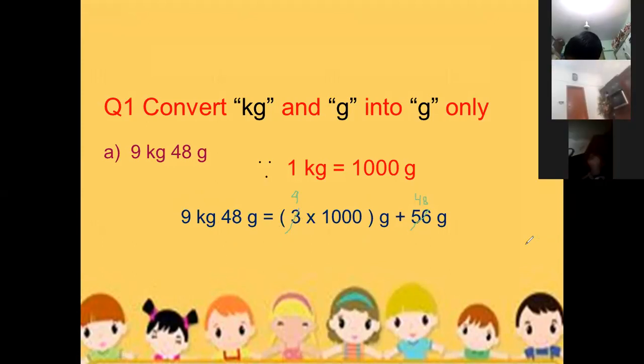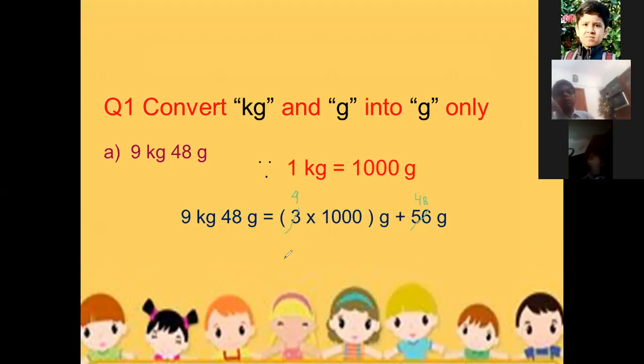No, 9 multiplied by 1000. Mohammad Usman, beta, you tell me, 9 multiplied by 1000. What answer will we get? 9000. Yes, Miss, 9000. The answer will be 9048 grams. Very nice, very nice.